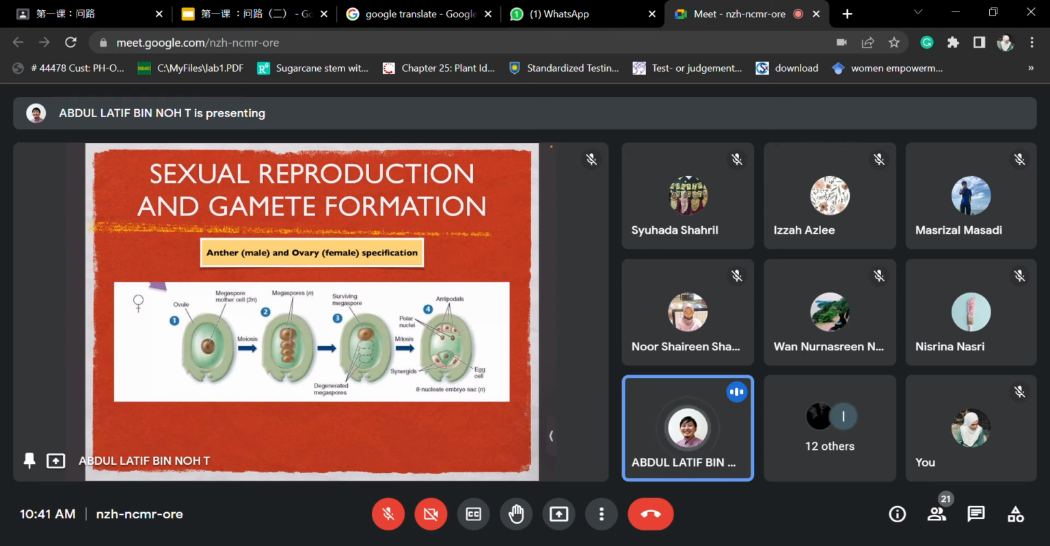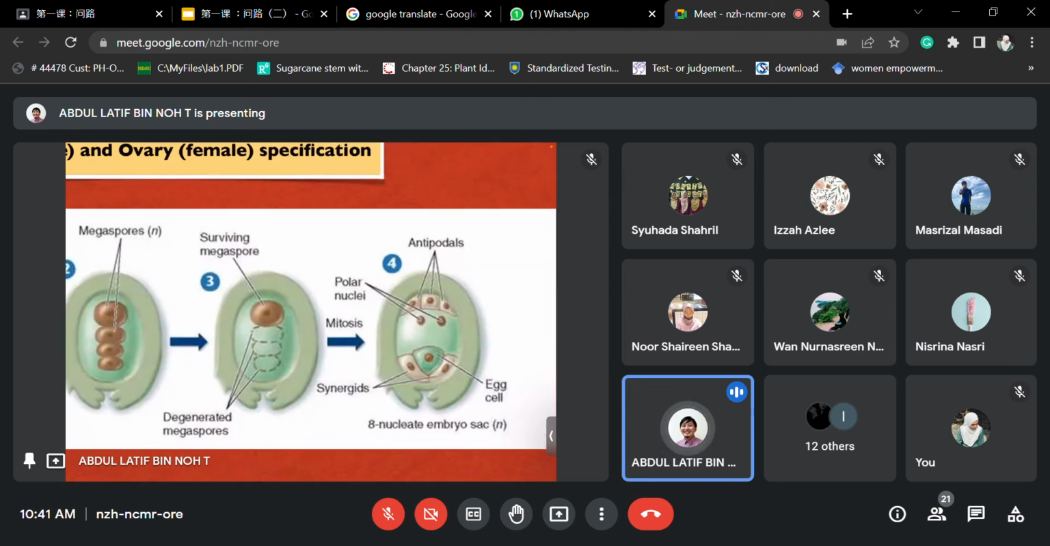What happens in this haploid form is that it will undergo a mitosis process, which is very unique. In this mitosis process, they will produce 8 cells. Actually, they will produce 7 cells, but having 8 nuclei. So this is the structure of the cell.